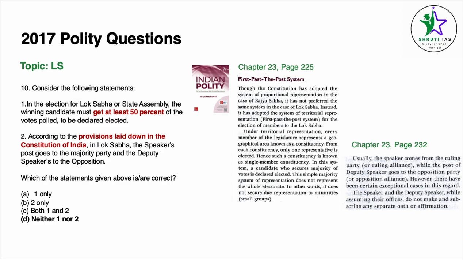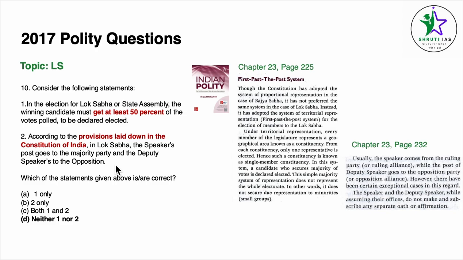Coming to question number 10, the topic is again from the chapter Parliament, chapter 23. The question is, consider the following statements. In the election for Lok Sabha or State Assembly, the winning candidate must get at least 50% of the votes polled to be declared elected. According to the provisions laid down in the Constitution of India, in Lok Sabha, the Speaker's post goes to the majority party and the Deputy Speaker's to the opposition.